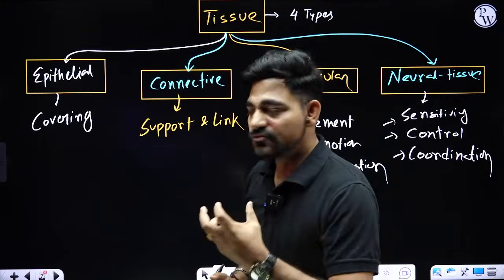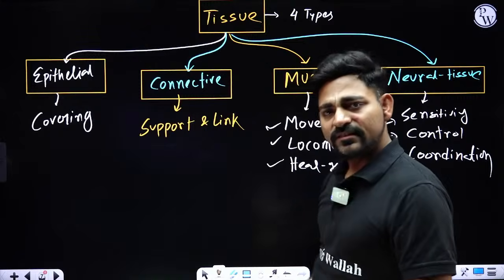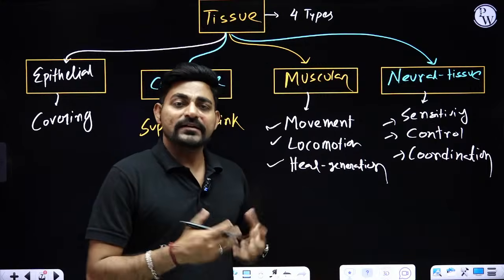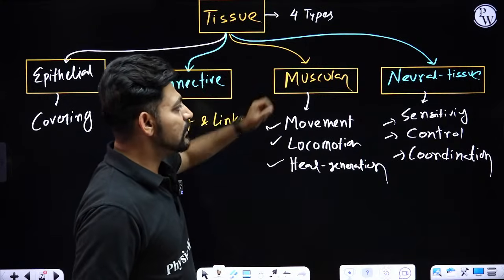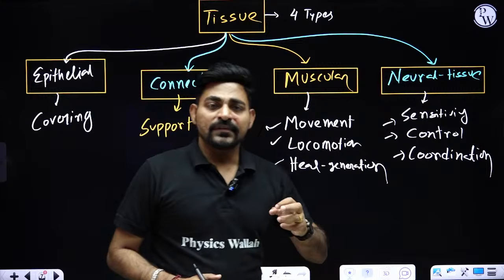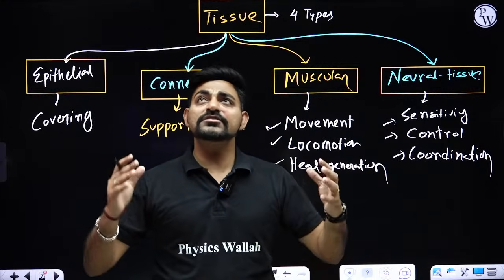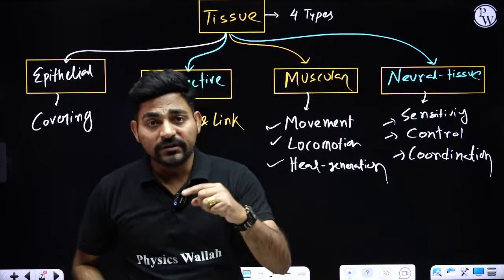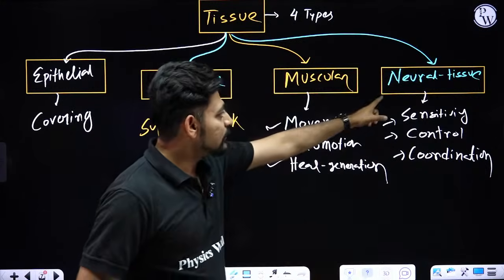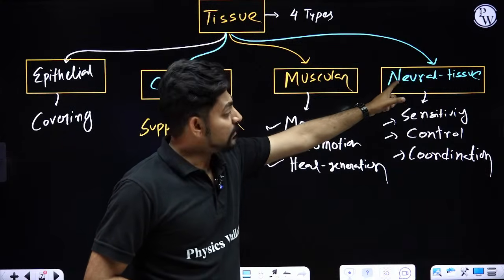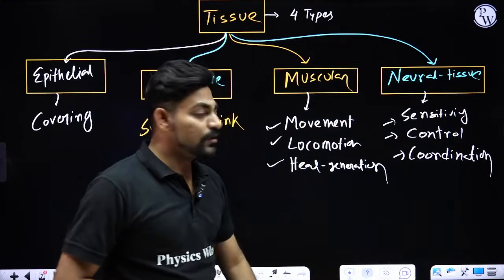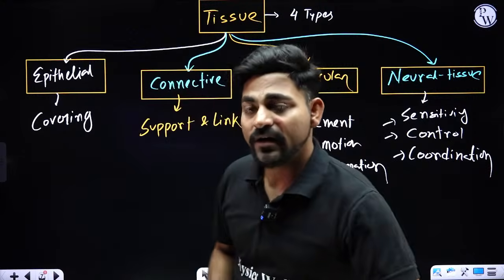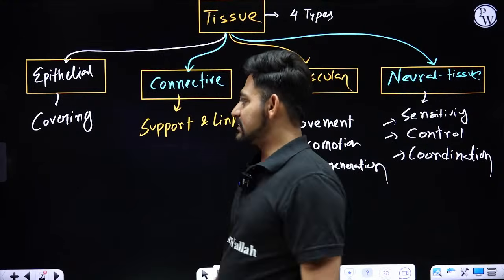So the second need is to produce connective tissue. The third need for an animal is to provide movement and locomotion, and for that you need muscles. And the fourth need: after your birth you need to sense the world, and accordingly you need to act, you need to create a response. For that you will need nerves inside your body, made up of neural tissue, and that will form your brain, your spinal cord and other parts of your neural system.